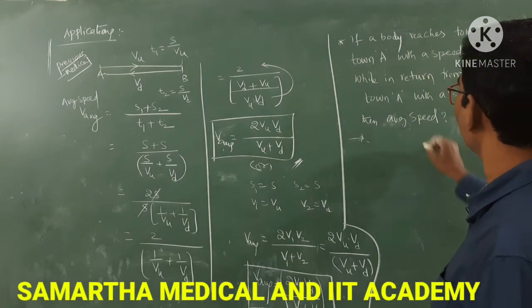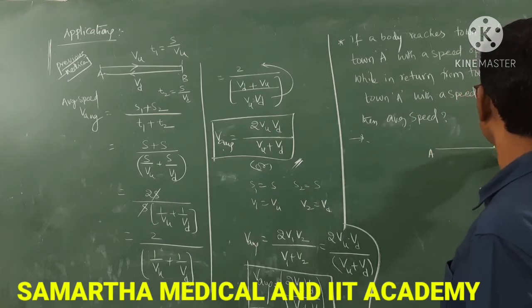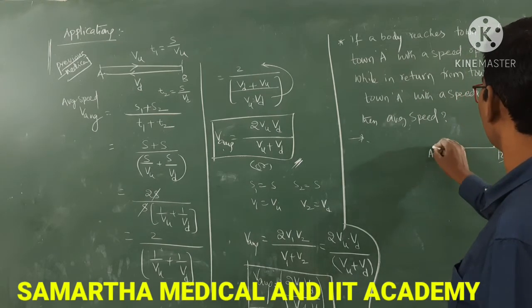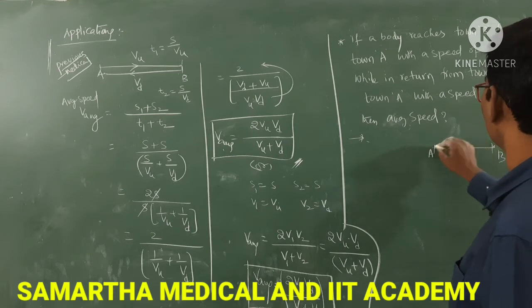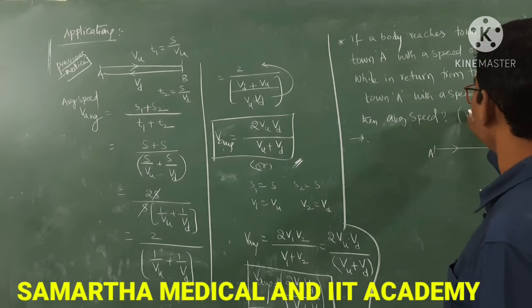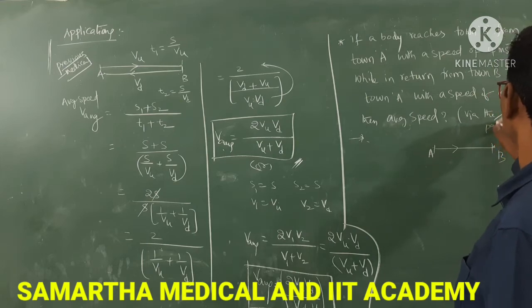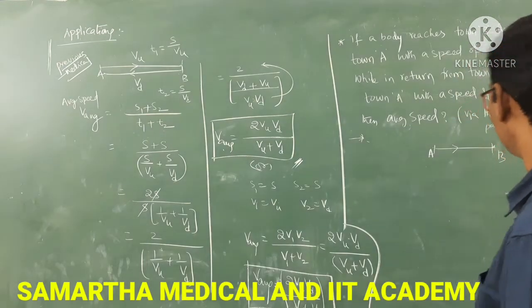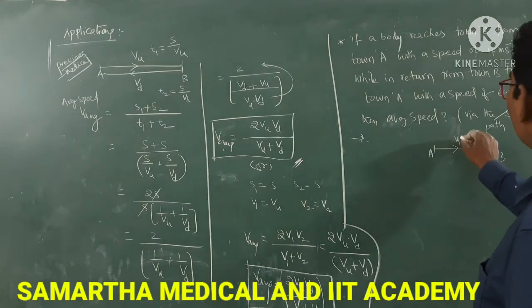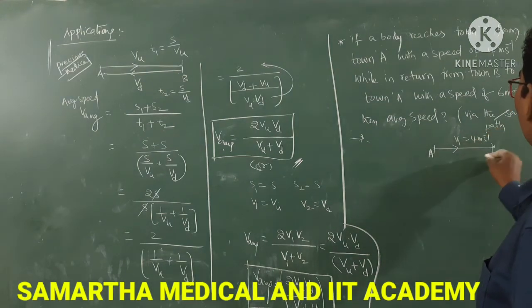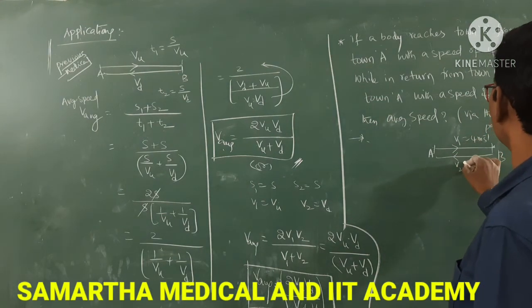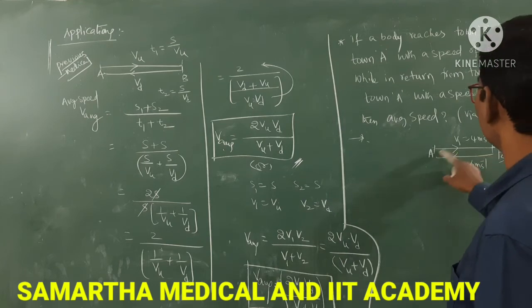See here, from town A and this is town B. While going in the forward direction, how much distance is there via the same path? From A to B, V1 is given as 4 meter per second, and from B to A, V2 is given as 6 meter per second. So the distance is equal.